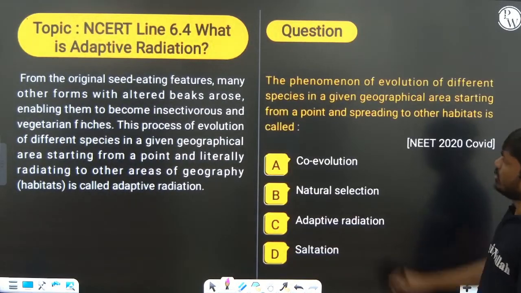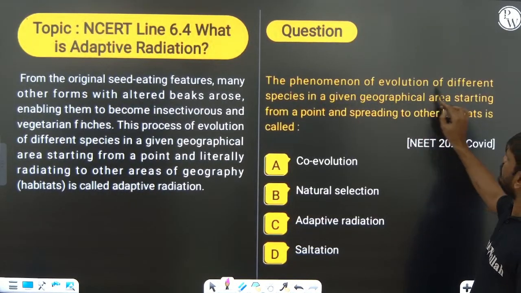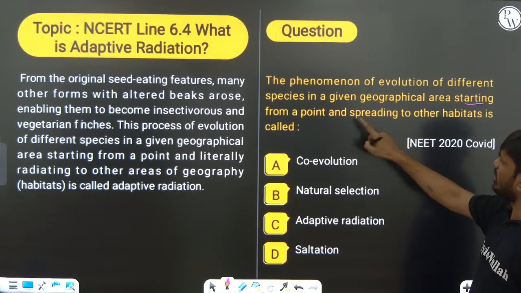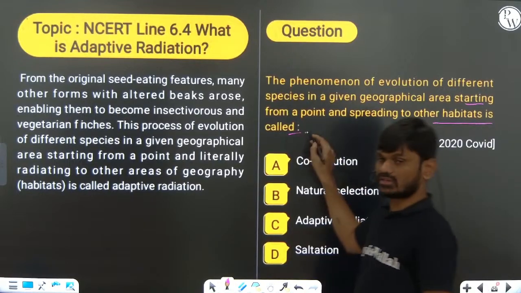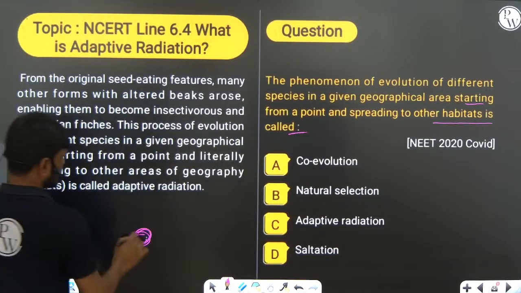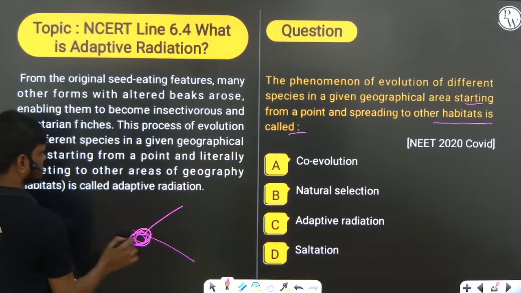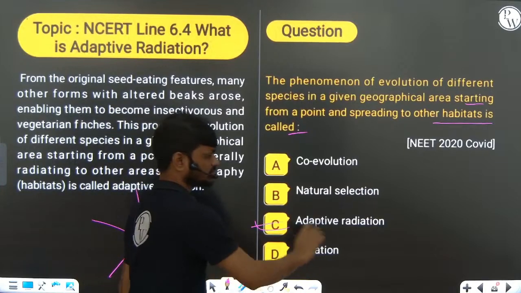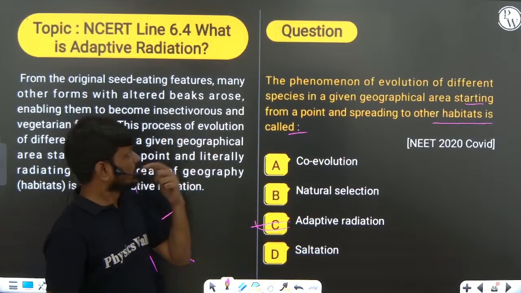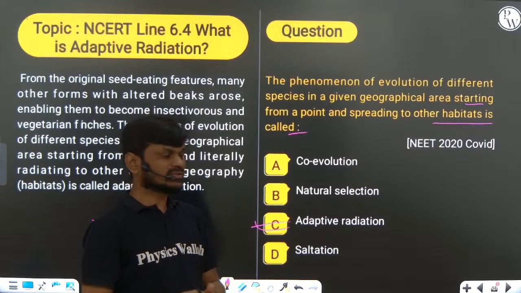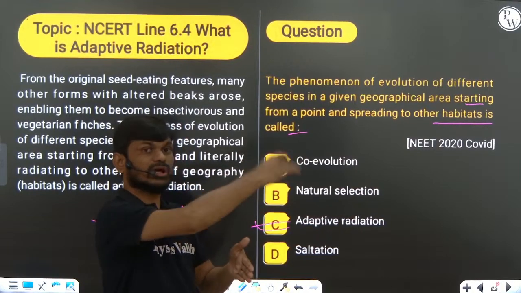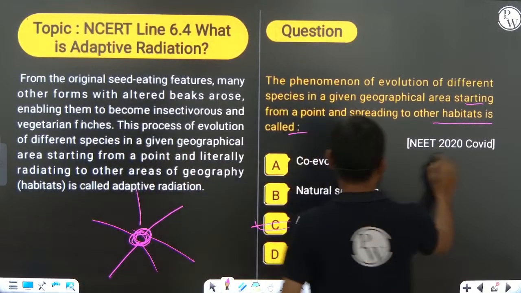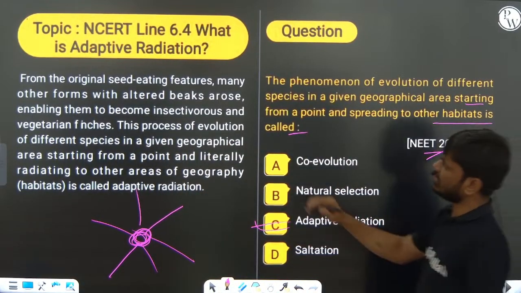This is also a question. Now, the phenomenon of evolution of different species in a given geographical area starting from one point and spreading to the other habitat is called. So this is the starting point, from here it is spreading to other areas. That is called adaptive radiation. Okay. So evolution of living organisms from one starting point radiating to other areas is called adaptive radiation. Right, a 2020 question.